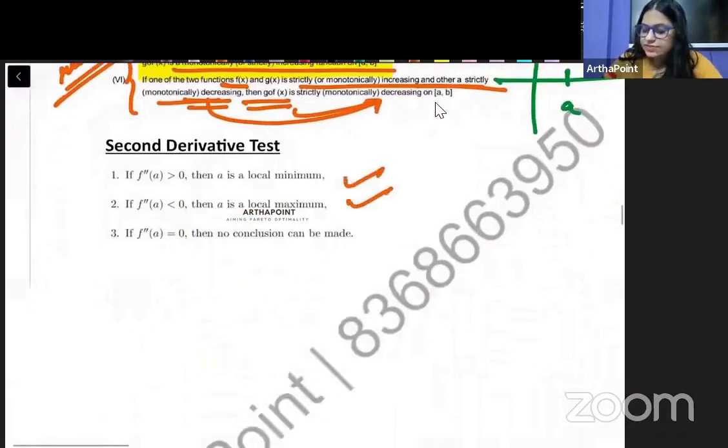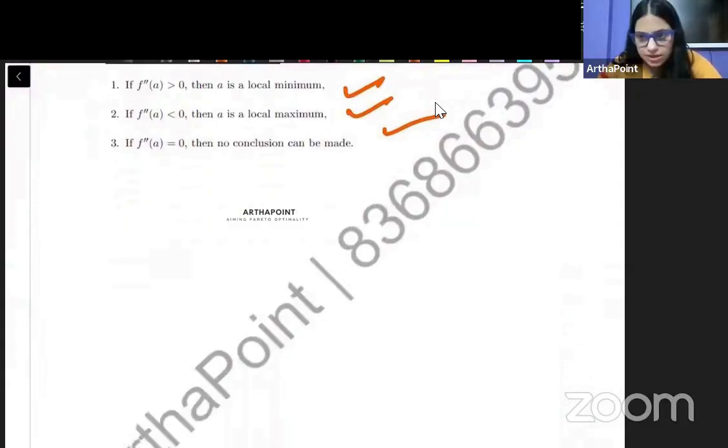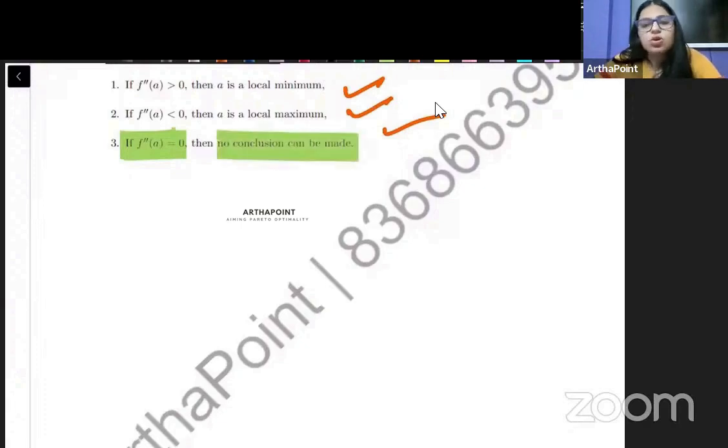This is the second derivative test. We have already checked the second derivative test. Sometimes when you find the second derivative, it will come equal to 0. Second derivative be equal to 0 आ जाएगा. Then we can draw no conclusion about maxima or minima.